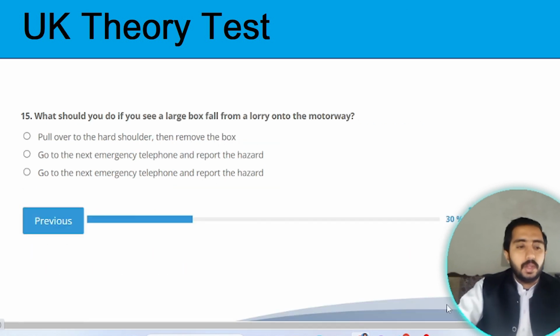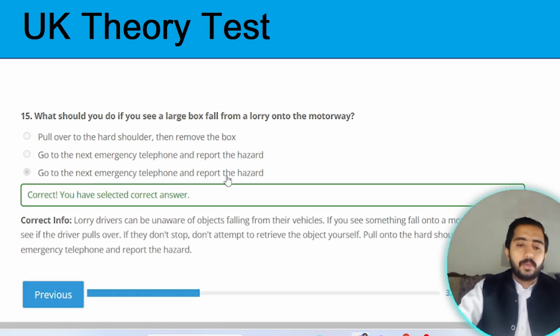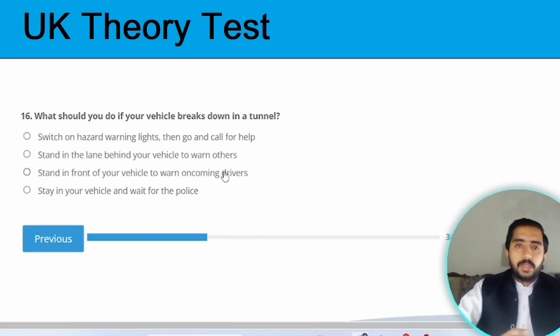Next question. Question number 15. What should you do if you see a large box fall from a lorry onto the motorway? The correct option is go to the next emergency telephone and report the hazard. The correct option is option C. Next question. Question number 16.